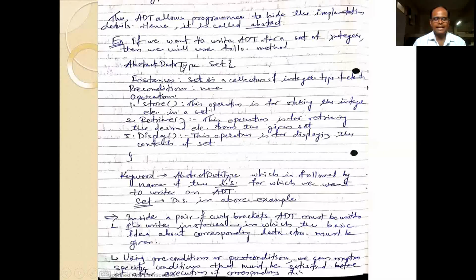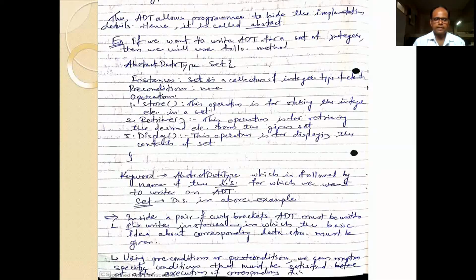So abstract data type, then set. Okay, so this is the standard form of writing the ADT for anything. In that I have written the instances and the various operations. So friends, basically ADT involves instances and operations. So let us see the instances for the integer. Instances are nothing but the set, a collection of elements of integer type.